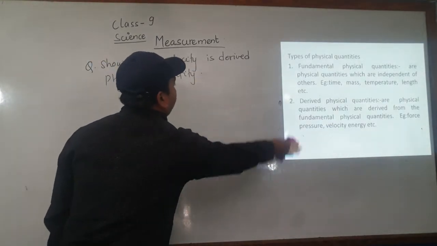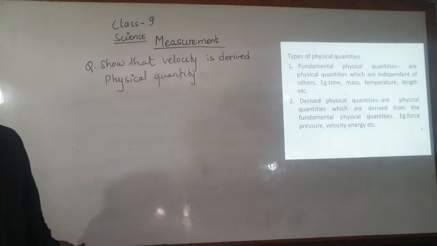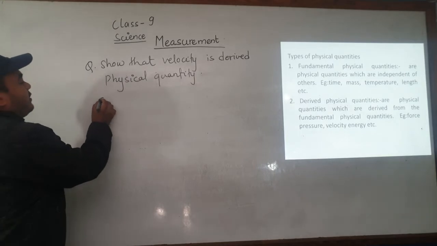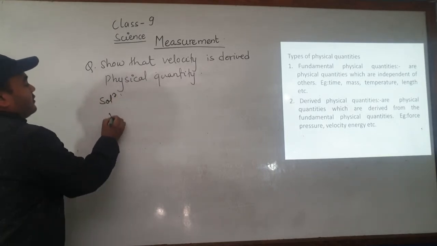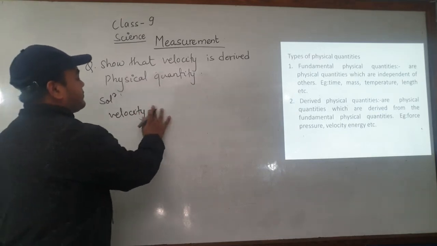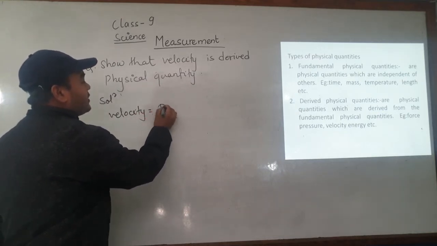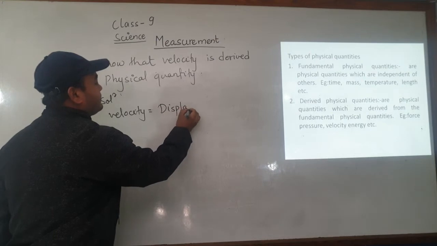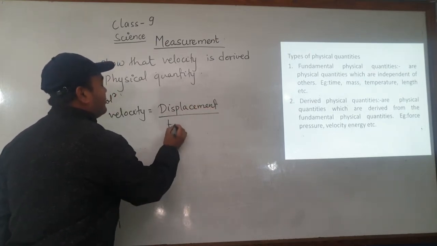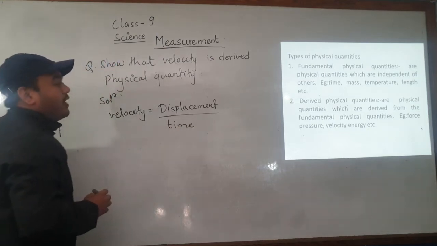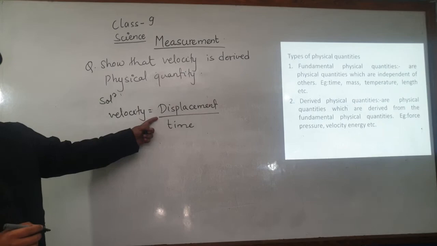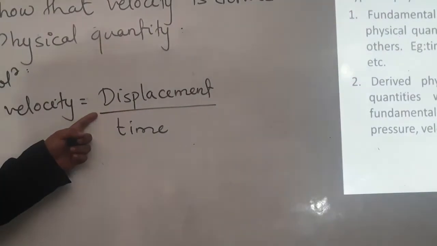And I think you all are familiar with the definition of velocity. Velocity means rate of change of what? Displacement. So velocity is displacement by time. And the displacement means the shortest distance between two points.